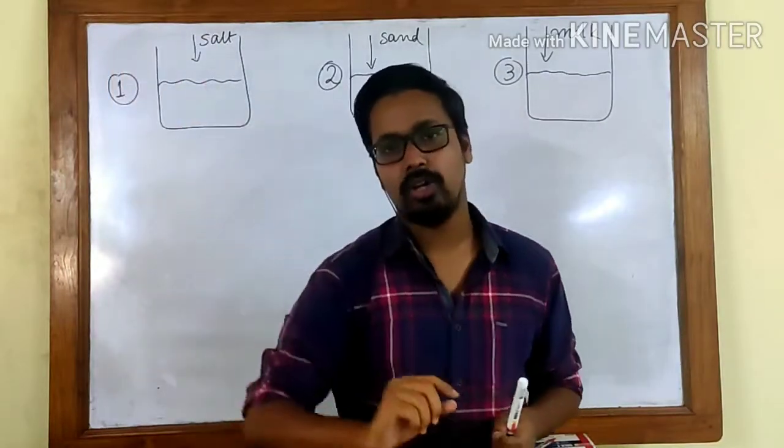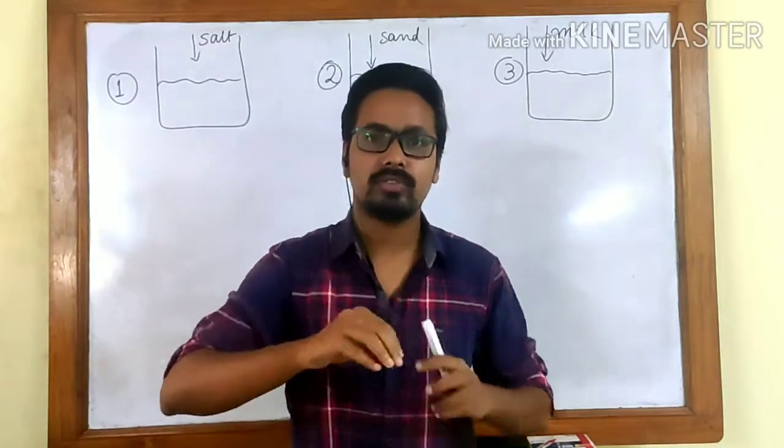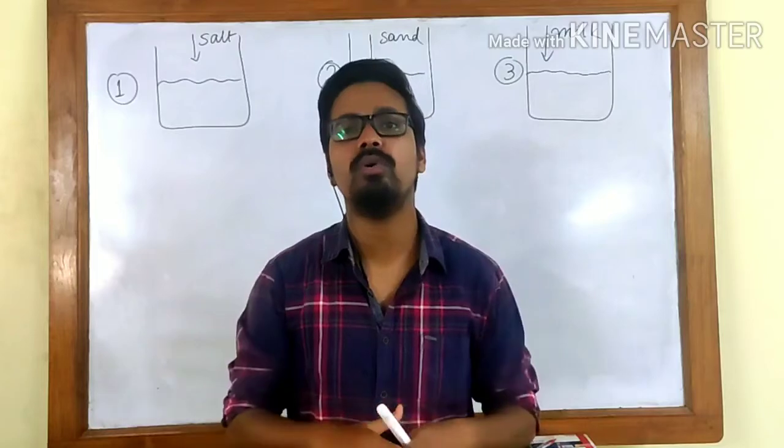As it is able to dissolve, another thing that happens is all the particles of salt are evenly distributed throughout the water.